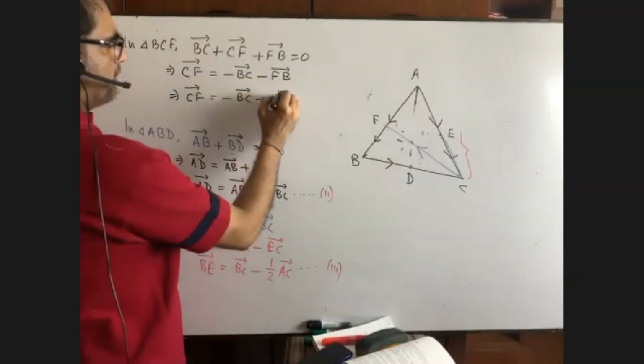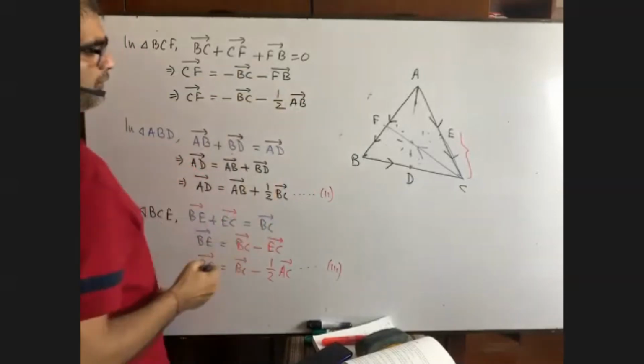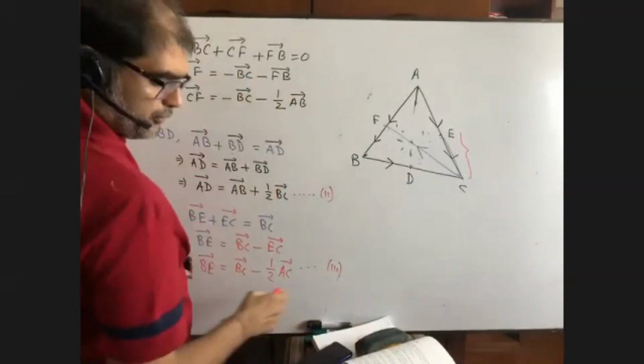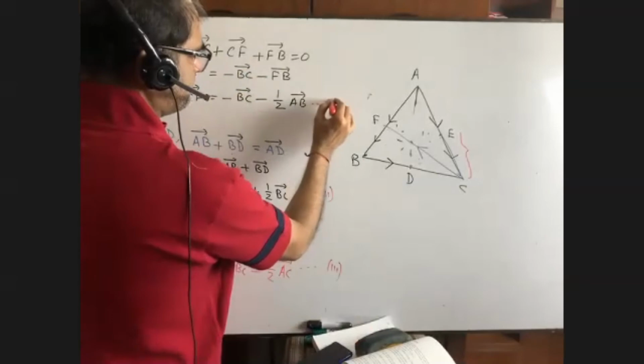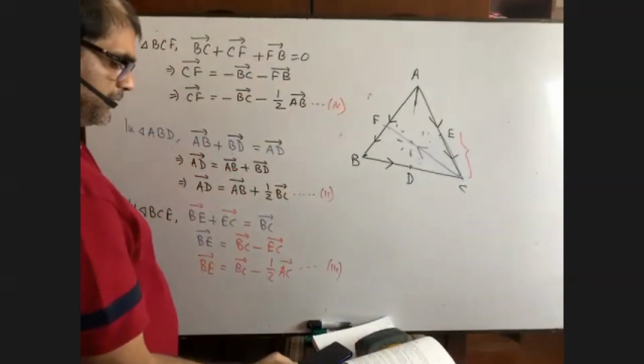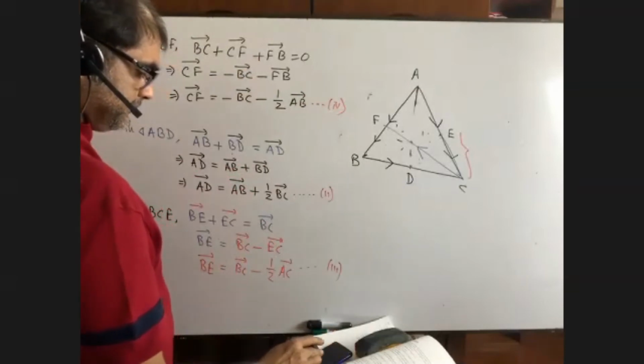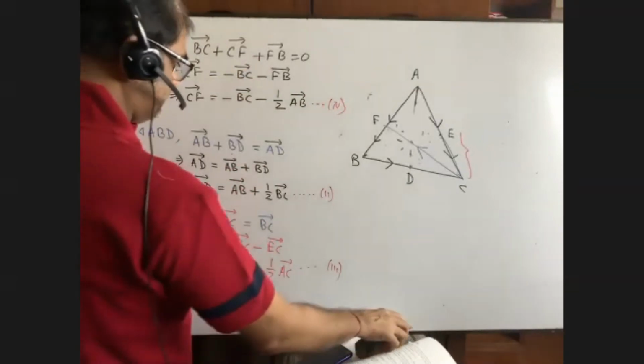FB equals to half of AB. Okay, and it is equation 4. Have you copied it? Yes sir, I am copying.